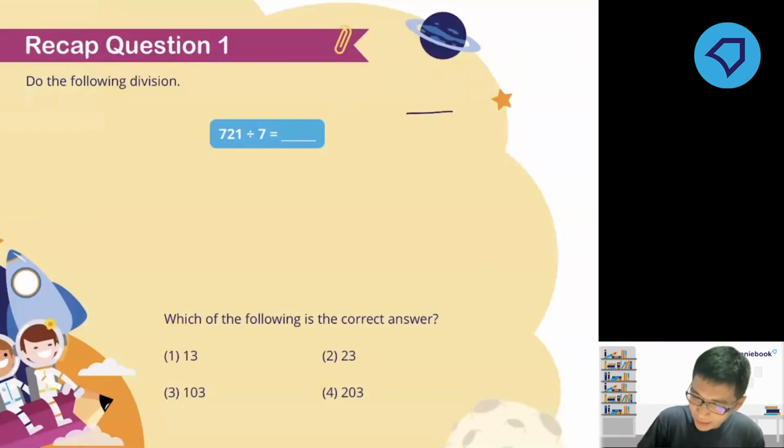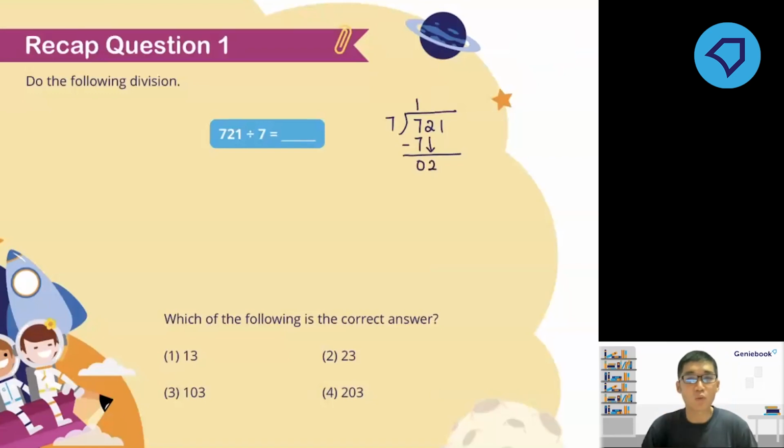Let's do the daddy, mommy, sister, brother technique, your family members. Starting from the first digit on the left, 7. First thing we need to do is to divide. 7 divided by 7 is 1. Now we multiply. Next one, mommy, M, multiply. So 1 multiplied by 7 gives us 7. Then subtract. 7 minus 7 is 0. Then we bring down the next digit, 2.